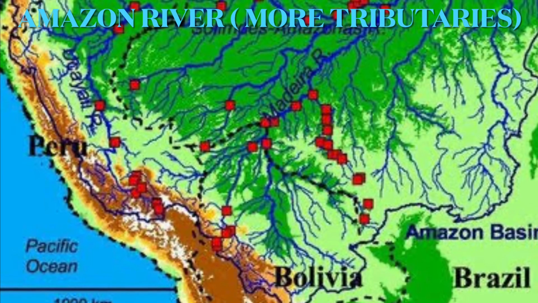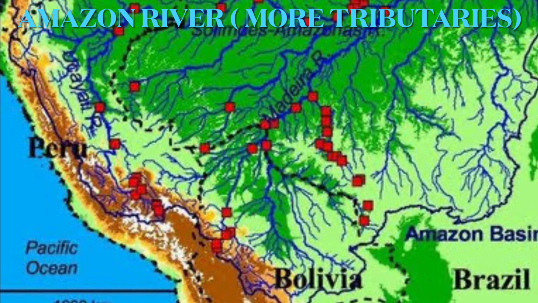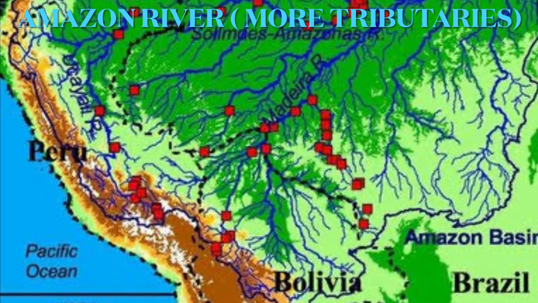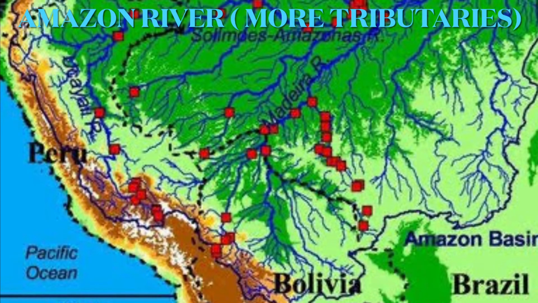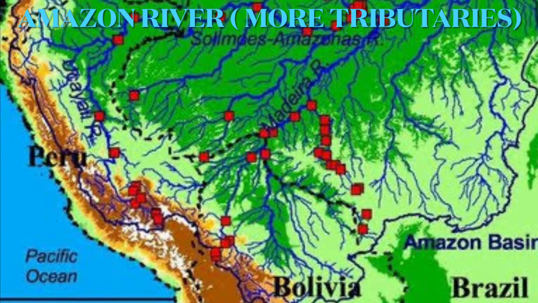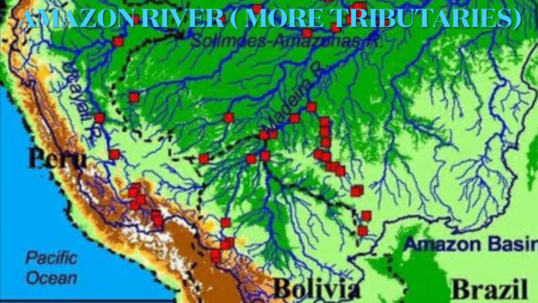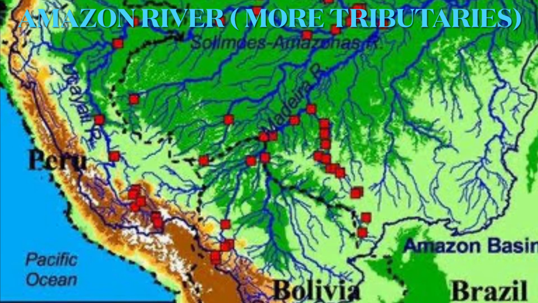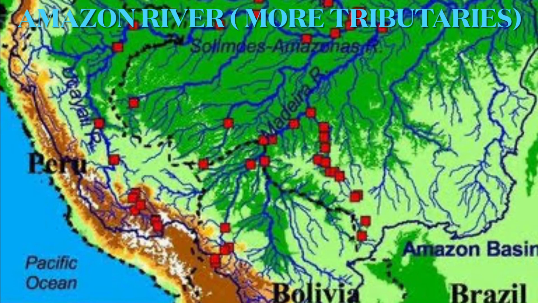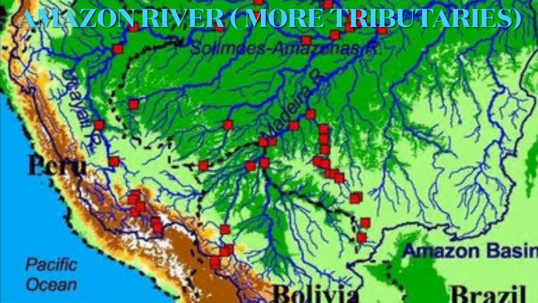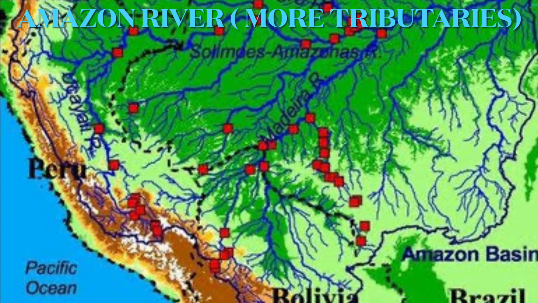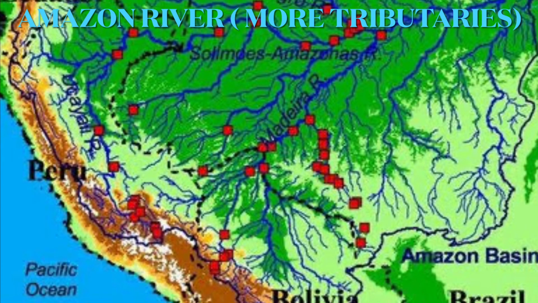Drainage of South America. From the Andes, all the great rivers of the continent drain into the Atlantic. The Amazon is the longest river of South America and is the largest river system in the world. These rivers have over a thousand tributaries, that is, branches.